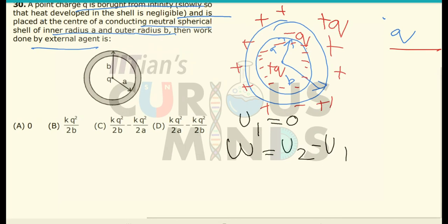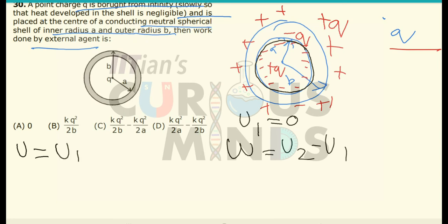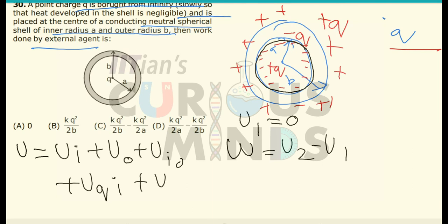Now understand that the total potential energy will be due to the following. The inner shell is charged, so there will be potential energy due to the inner shell, plus there will be potential energy due to the outer shell, plus interaction energy between the inner and the outer shell, plus interaction energy between the charge q and the inner shell, plus interaction energy between the charge q and the outer shell.